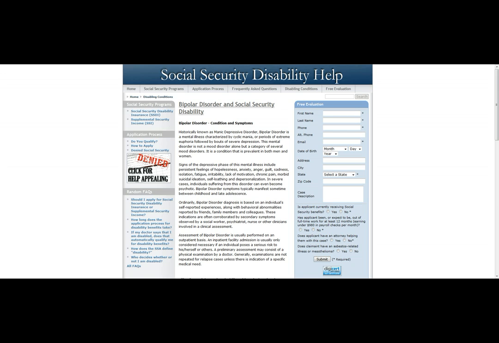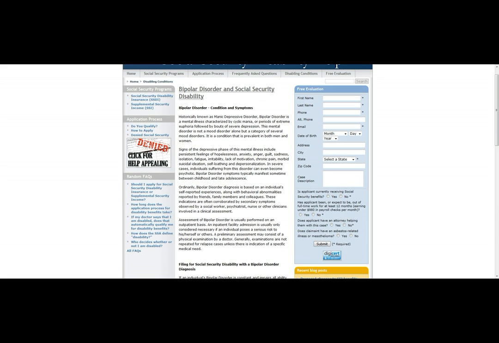Ordinarily, bipolar disorder diagnosis is based on an individual's self-reported experiences along with behavioral abnormalities reported by friends, family members, and colleagues. These indications are often corroborated by secondary symptoms observed by a social worker, psychiatrist, nurse, or other clinicians involved in a clinical assessment. Assessment of bipolar disorder is usually performed on an outpatient basis. An inpatient facility admission is usually only considered necessary if an individual poses a serious risk to himself or herself or to others.